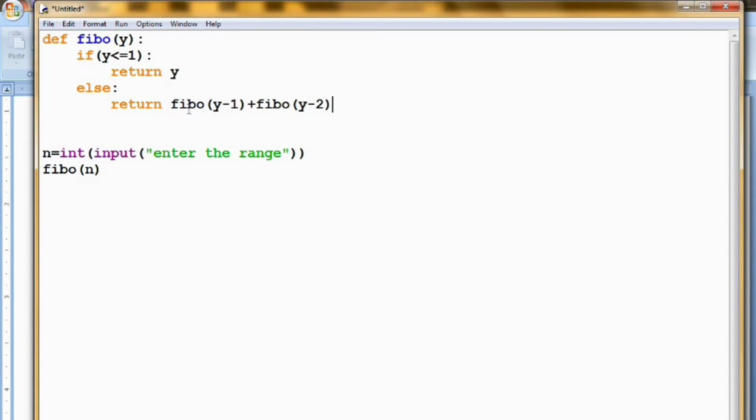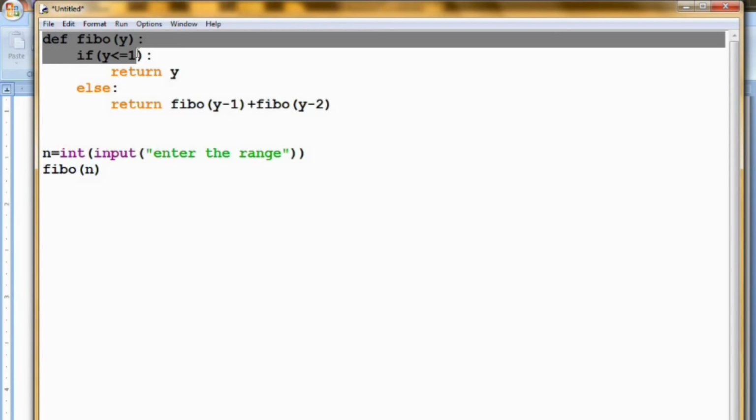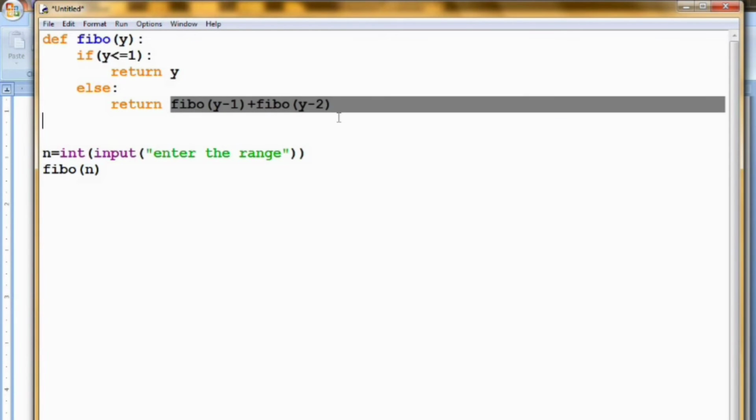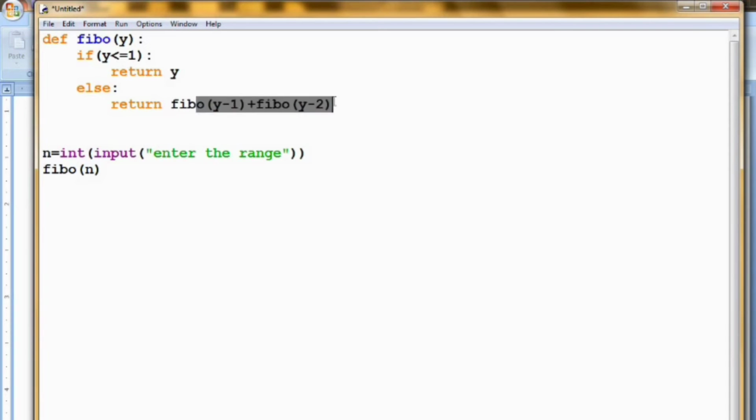See here, I have used the recursive concept because inside this function I am again calling the function 2 times and adding the result. So this is the recursive concept. After printing the output, I will explain the recursion.